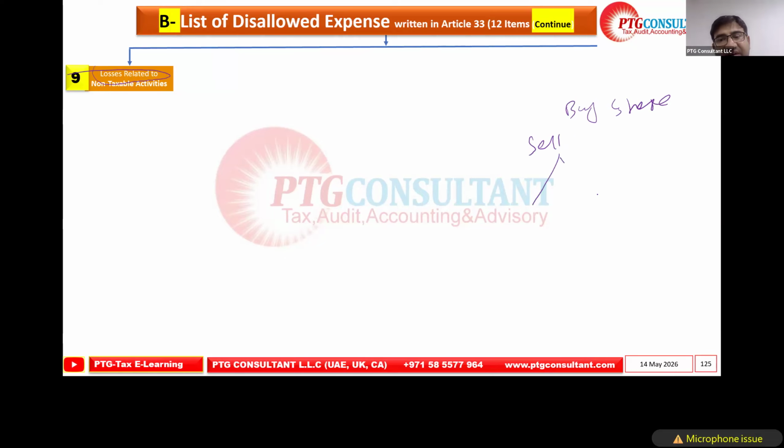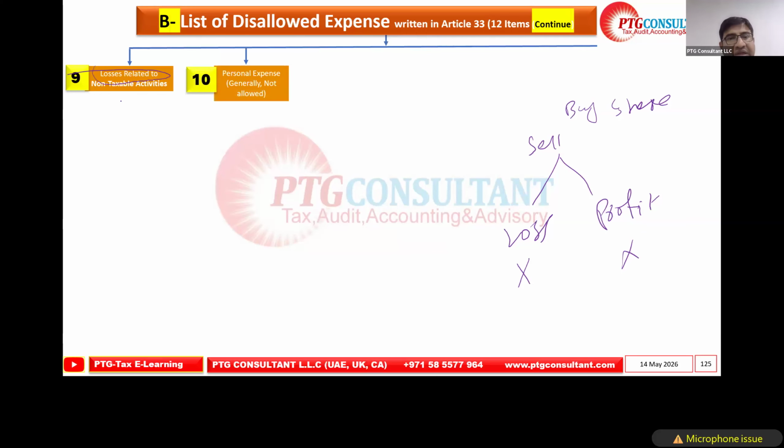While selling, it might come as a profit, it might come as a loss. If this profit is not taxable, then this loss is also not deductible. Loss related to non-taxable activities. Hope this concept is also clear.